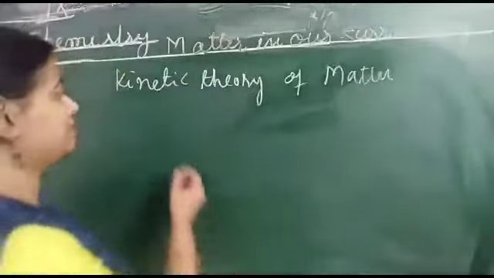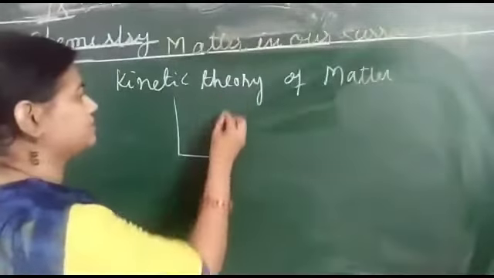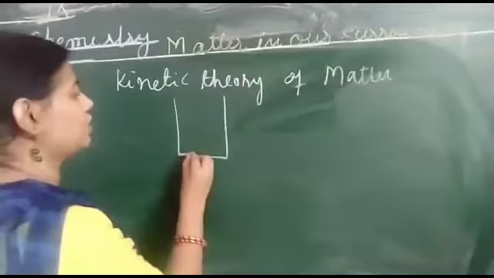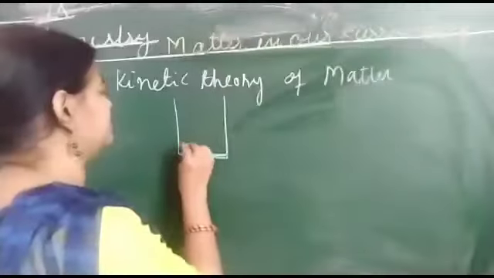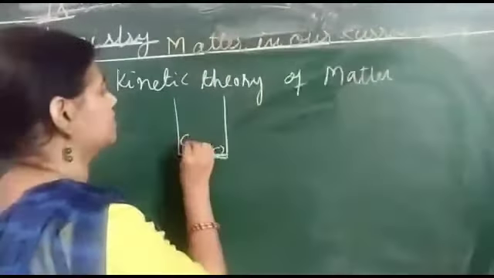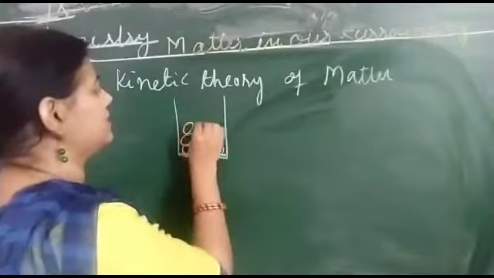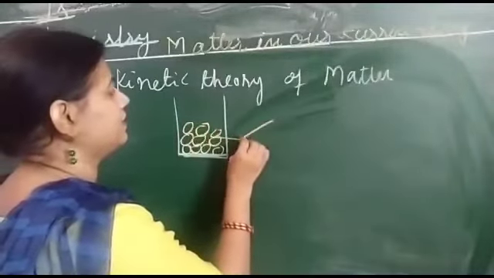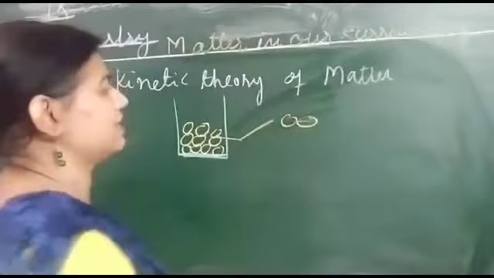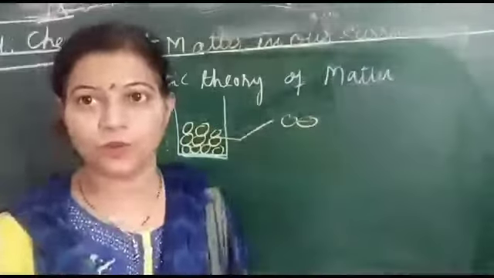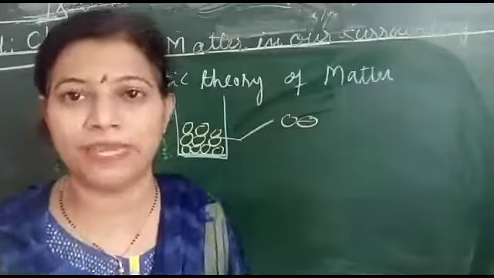So whenever I take the example of a solid, in a solid, as we know, the atoms are arranged like this. They are very closely arranged. And when the atoms are very closely arranged, what does it mean?